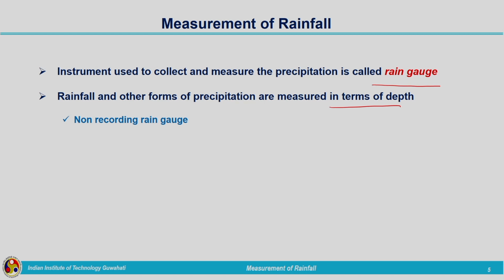Different types of gauges are there. One is the non-recording rain gauge and the other one is the recording rain gauge. As the name indicates, one is of recording type, it will automatically record how much is the rainfall depth. The other one is non-recording, it will not record, we have to manually measure how much is the rainfall. Let us see these one by one. Non-recording type of rain gauge we were using in earlier days, but now as technology is advancing, we are making use of the recording rain gauges.